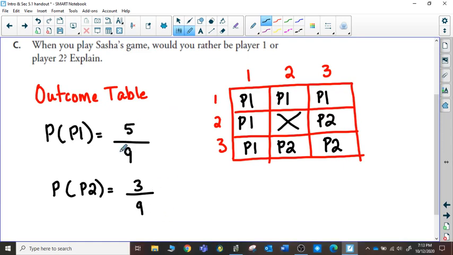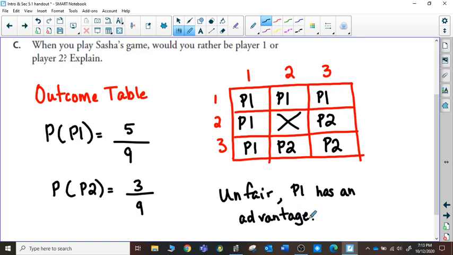And so using the theoretical probability, it seems like player 1 has an advantage. They can gain a point more times than player 2. So we would have to say that this is unfair, that player 1 has an advantage. So we would have to readjust the game, change it in some way to make it a fair game.